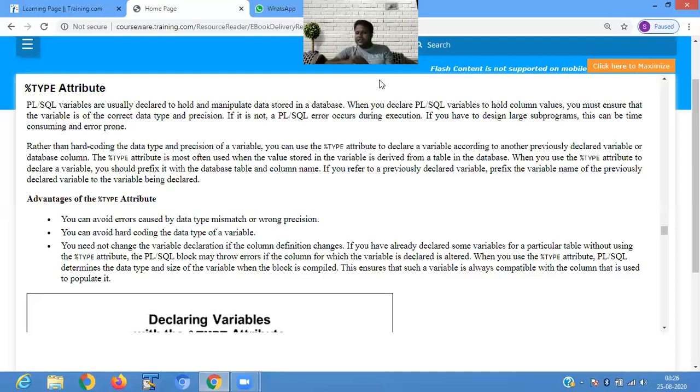Now suppose, as an example, you change the data type in Oracle. Then there is a need to change the PLSQL variable. But if you define the type attribute, you can change to many data types. You can change to the date data type, the varchar data type, or the number data type. Every value will be stored in that PLSQL variable because we are defining the type attribute. When you define a type attribute, all the values can be stored here.